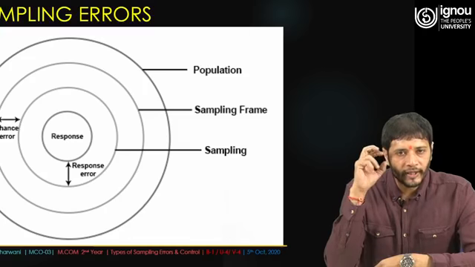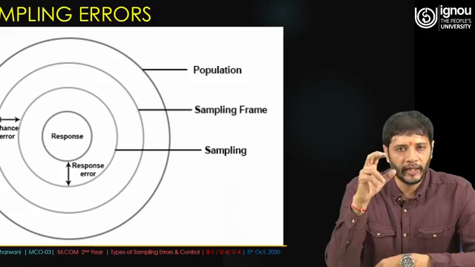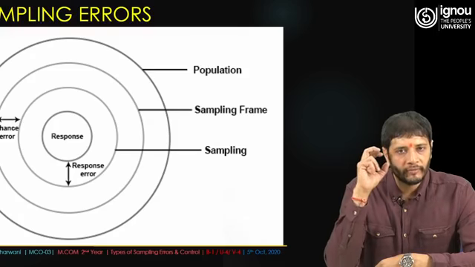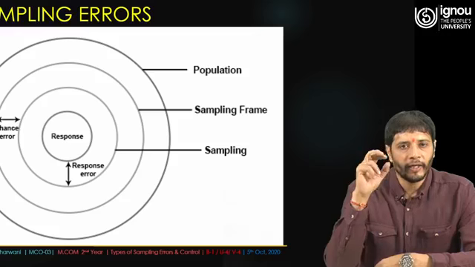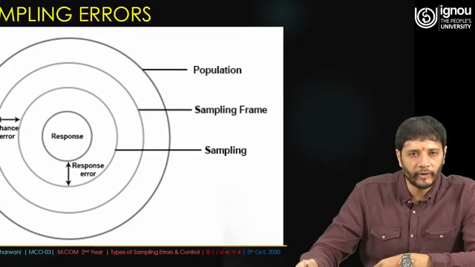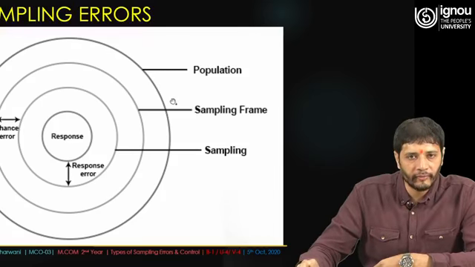So we have seen that we started with the population, and then we made the sample framework, and from this sample framework we realize that now our jurisdiction is that only, and the whole thing revolves around this particular circle only.